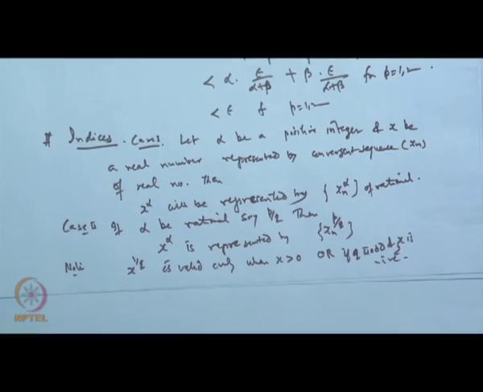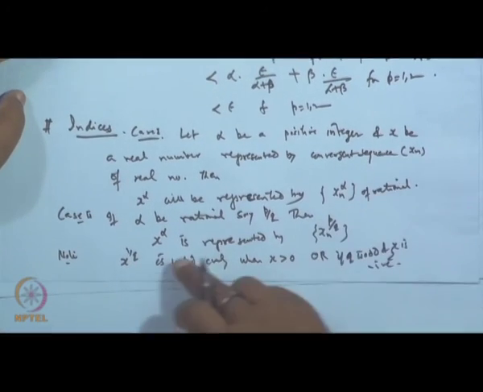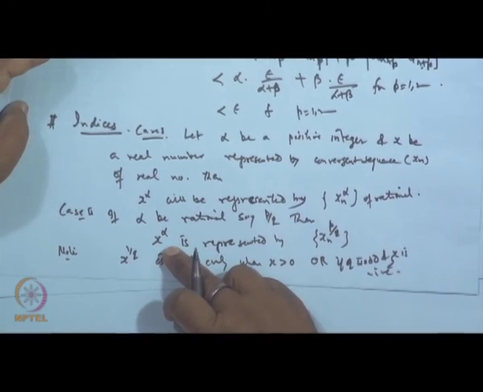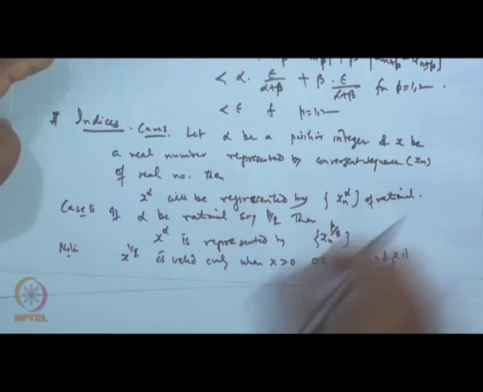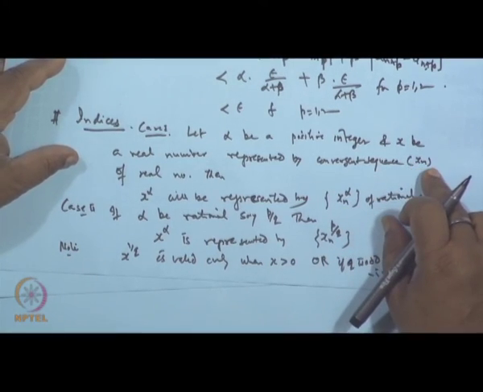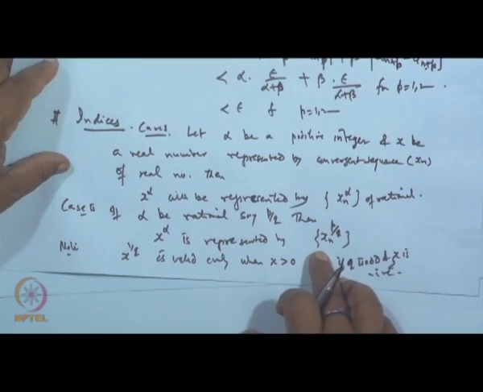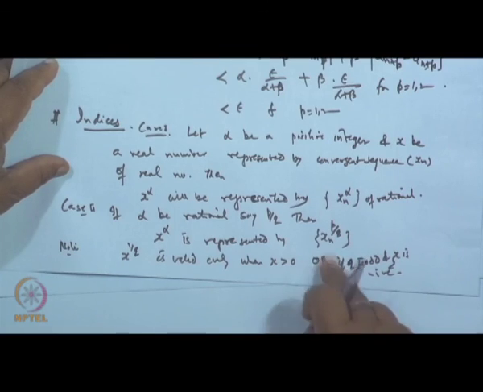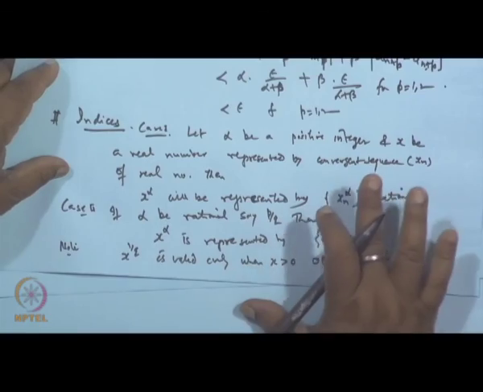Case 1 and case 2 are very similar. Basically, alpha is an integer in the first, and here it is rational. So p is an integer, but it is the 1 by q I am talking about. Here x n cannot be negative; if x n is negative, q has to be an odd number, only then it is defined. So the irrational case we will see later on. Thank you very much. Next class we will see.